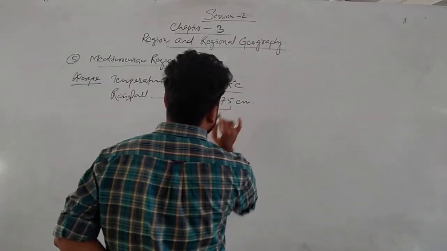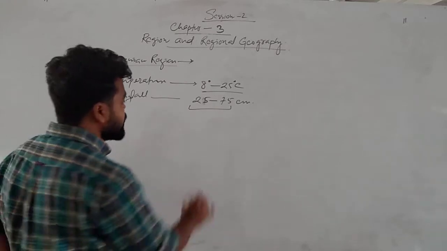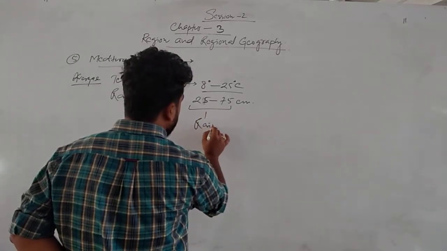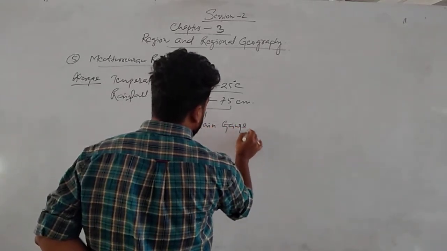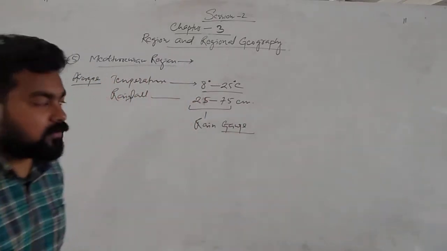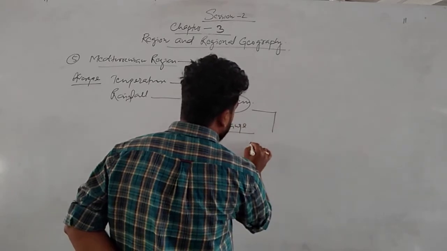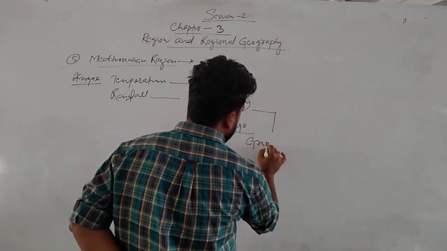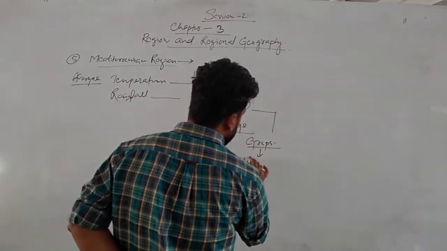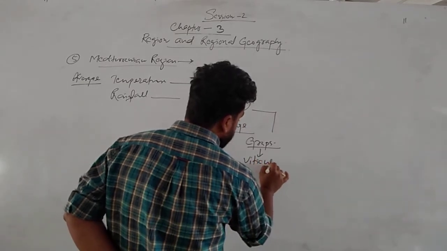The instrument through which we measure rainfall is called the rain gauge. We know that this 75 centimeters is required for the cultivation of grapes. And the cultivation of grapes is called viticulture.